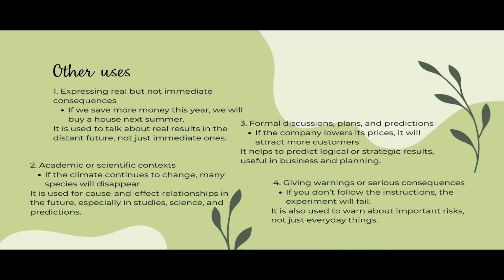Three, formal discussions, plans, and predictions. If the company lowers its price, it will attract more customers. It helps to predict logical or strategic results, useful in business and planning. Four, for giving warnings of serious consequences. If you don't follow the instructions, the experiment will fail. It is also used to warn about important risks, not just everyday things.